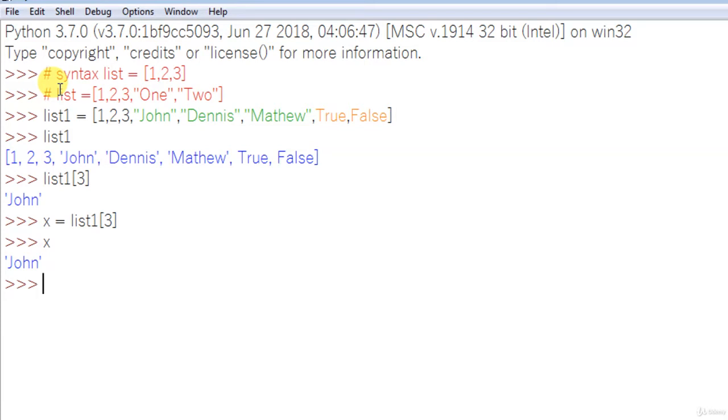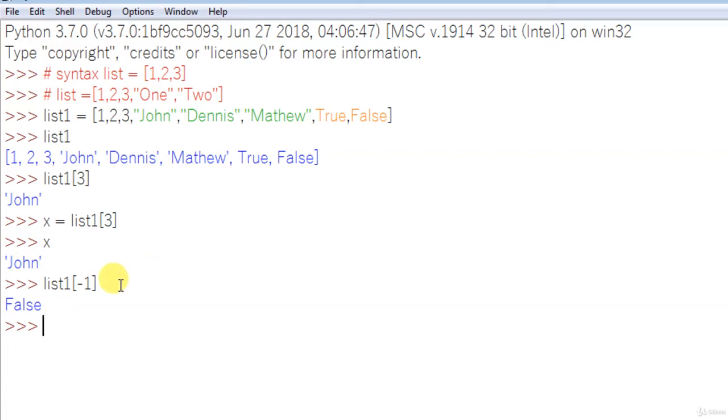Okay, this is possible. Is there any other way? Because I'm retrieving the data based on the index, the other way is also possible. You can retrieve the data in reverse order as well. For example, my list name is list1. What will happen if I put -1 here? -1 means the last data. The first one is 0 and the last one is -1, and print it. See, false. That is how it works.